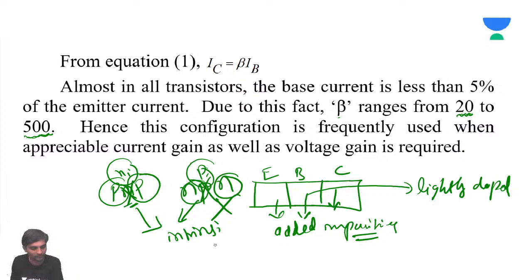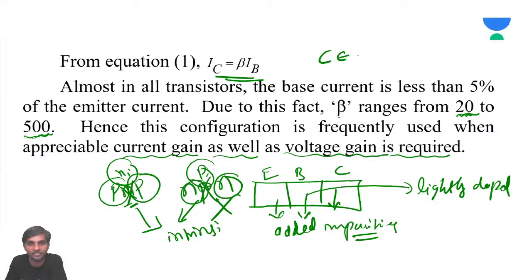I think your question has been answered. So IC is going to be beta times IB. The beta always ranges from 20 to 500. Hence, this configuration is frequently used when appreciable current gain as well as voltage gain is required. Remember, the common emitter configuration can be used for both voltage amplification and current amplification.